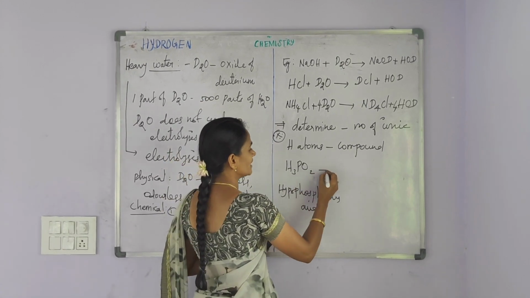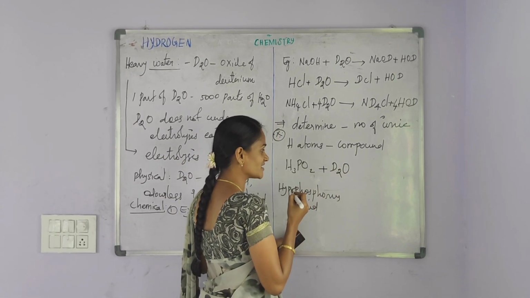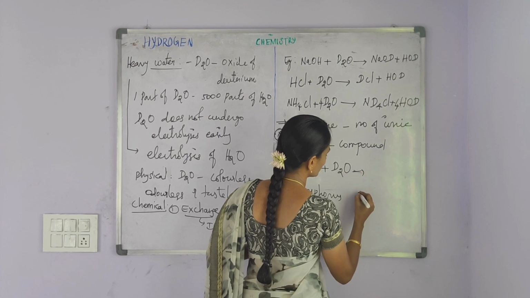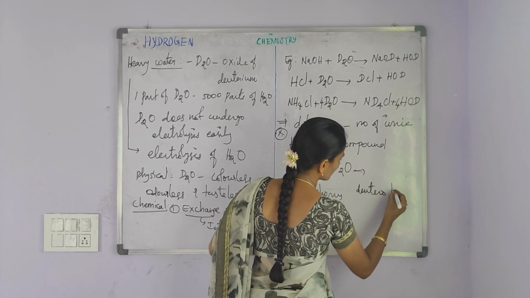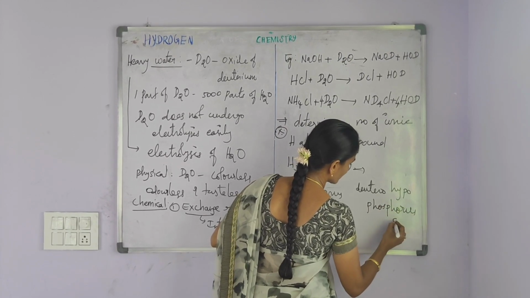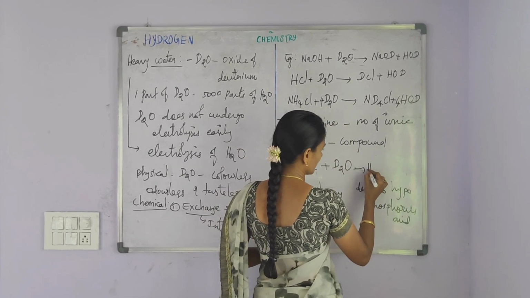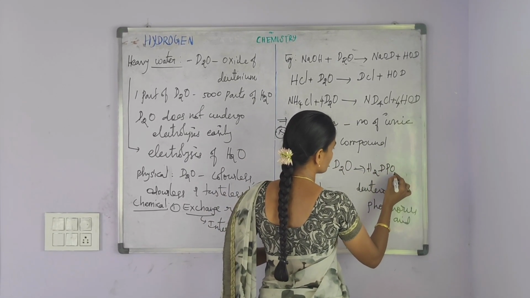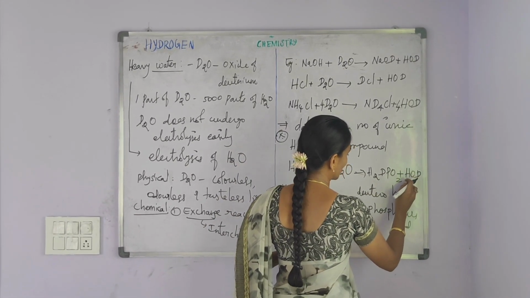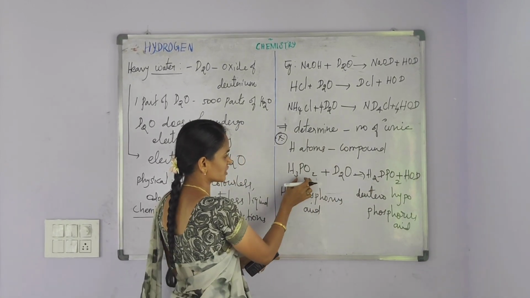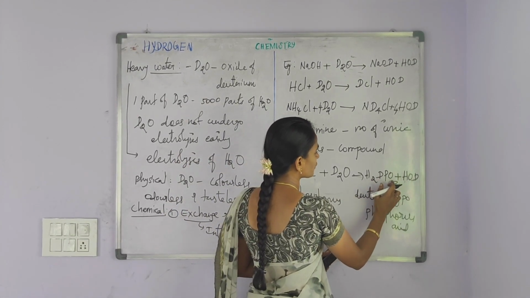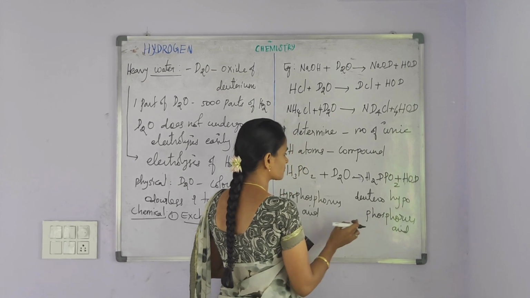Hypophosphorus acid is treated with heavy water, that is D2O. Hypophosphorus acid is converted into deuterohypophosphorus acid, that is H2DPO2, along with the formation of deuterium hydrogen monoxide. H3PO2 is the hypophosphorus acid. H2DPO2 is the deuterohypophosphorus acid.